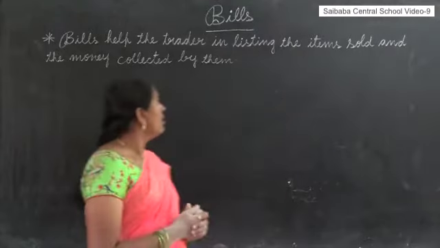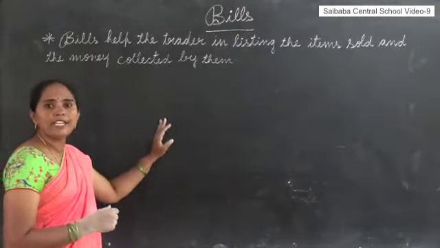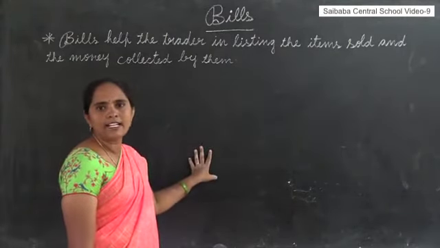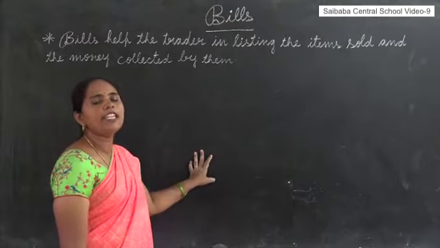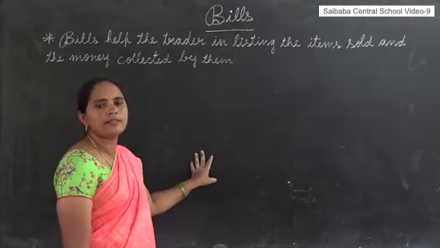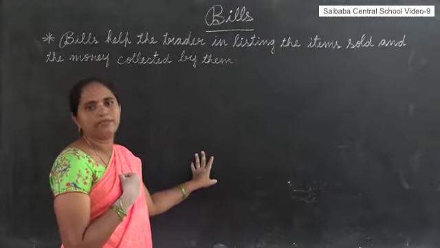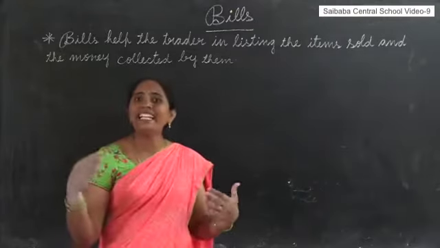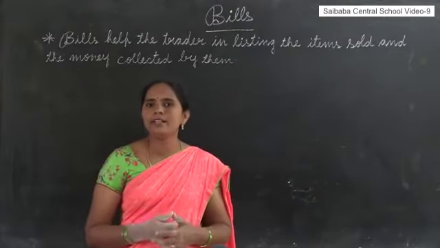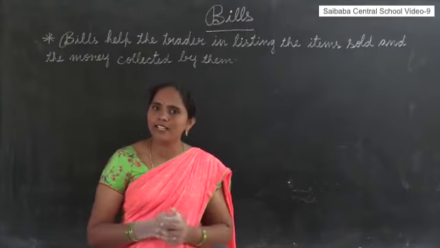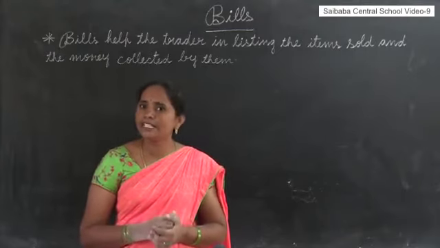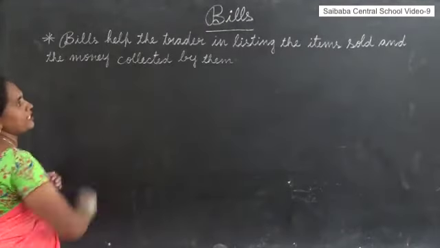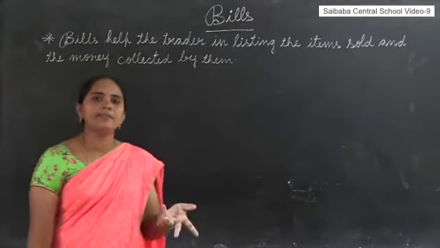So, what is the use of these bills? These bills are useful both for traders and the customers. Who are the traders and who are the customers? We are the customers. Those who are buying the things are the customers, and those who are selling the things are the traders. Traders means businessmen. These bills are useful for both the traders and the customers.